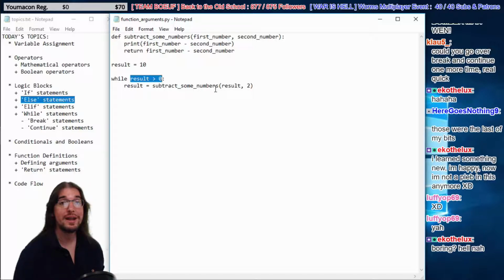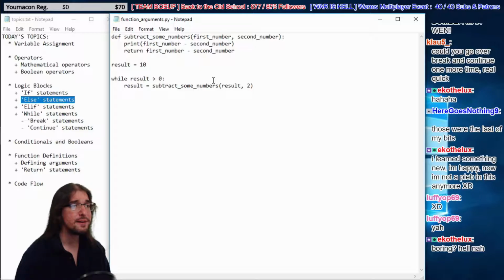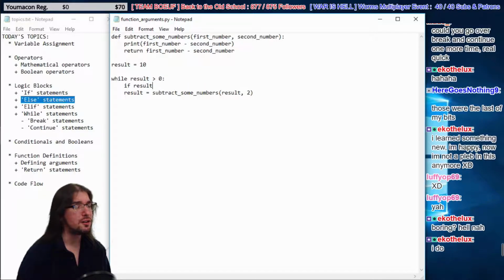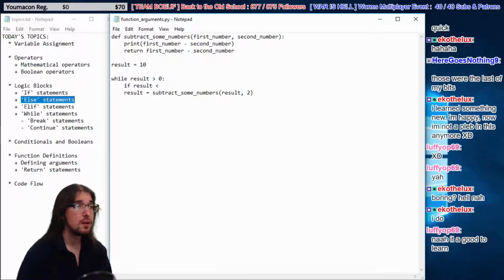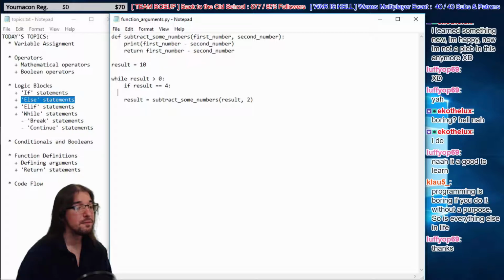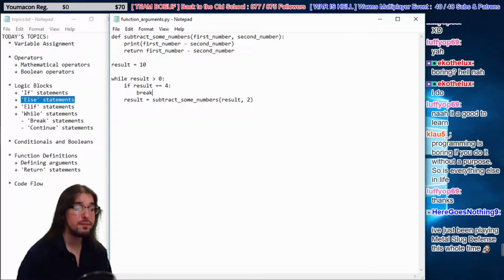But there are other ways to break out of a loop. Watch, I'm going to actually interrupt this code. We're going to say if result is equal to 4, then we're going to say break. That's it. You're done.